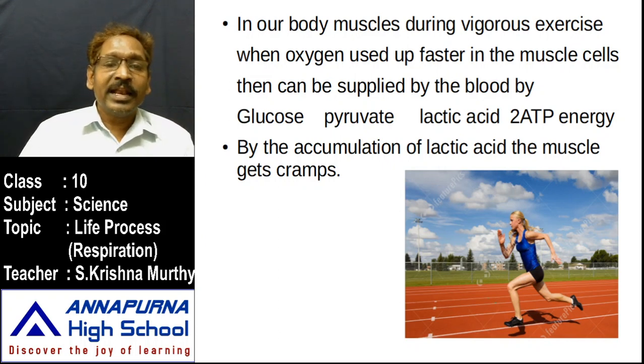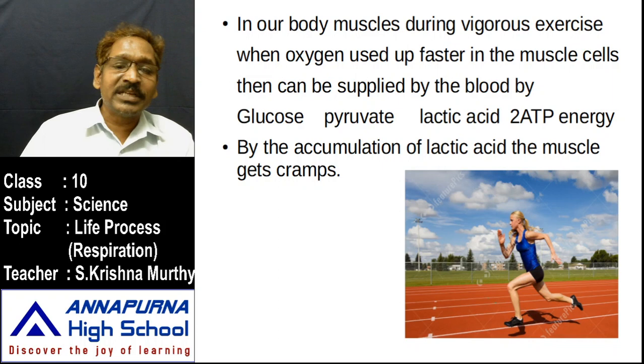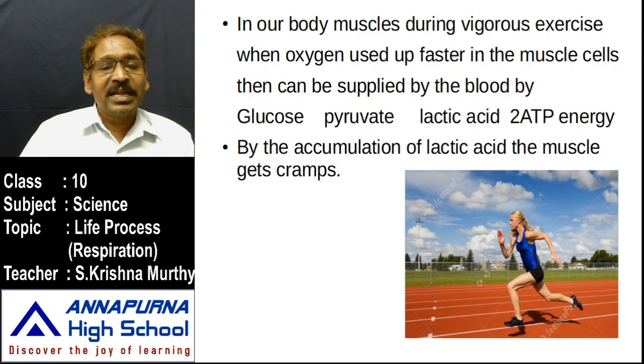In an earlier class we learnt about the differences between aerobic and anaerobic respiration. Aerobic respiration occurs in multicellular bodies, and anaerobic respiration occurs in non-green organisms such as bacteria and yeast cells. Aerobic respiration occurs inside the mitochondria; anaerobic respiration occurs inside the cytoplasm.